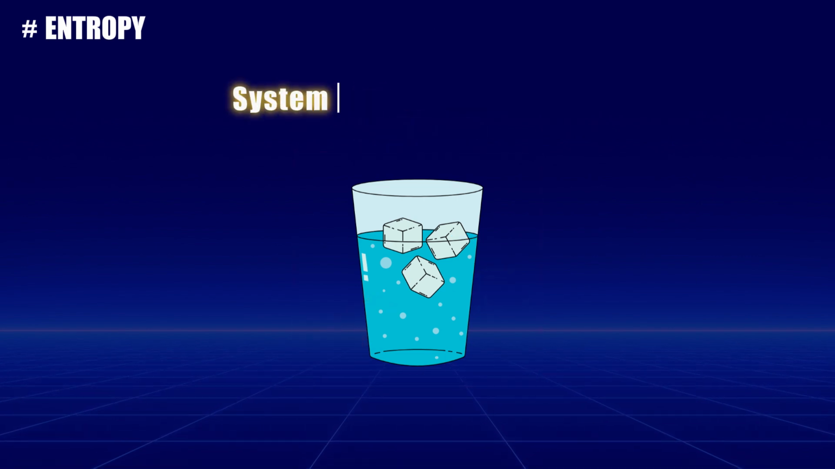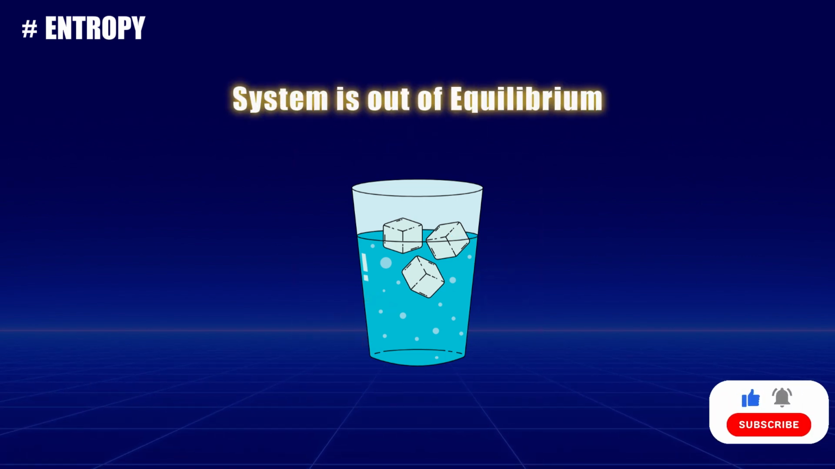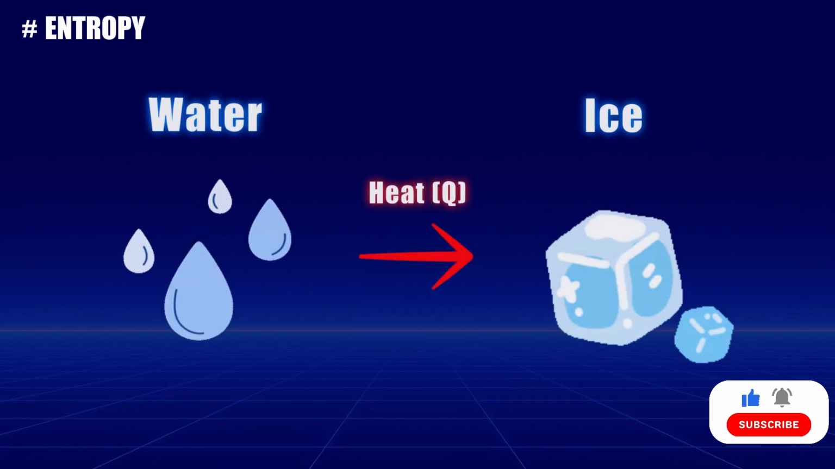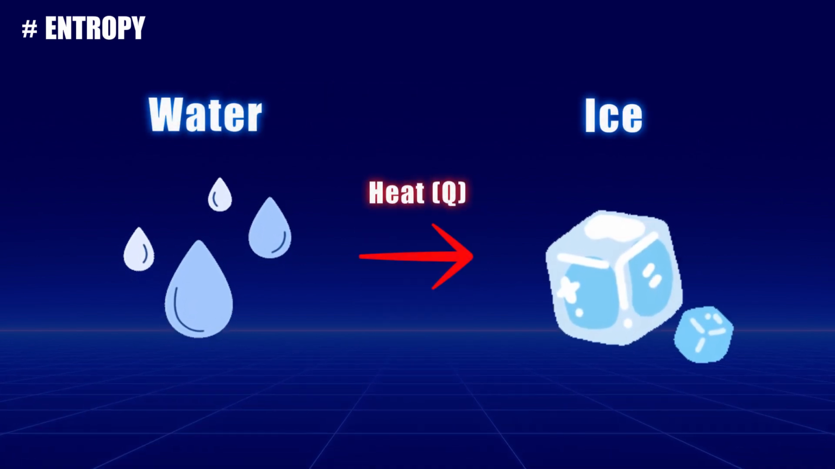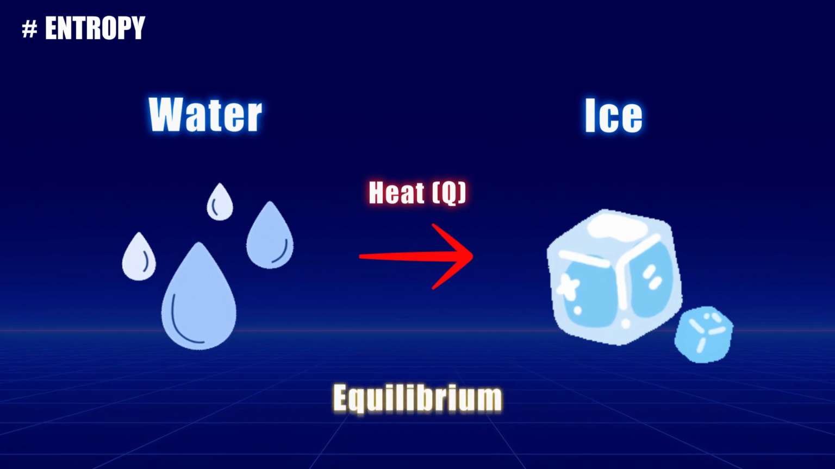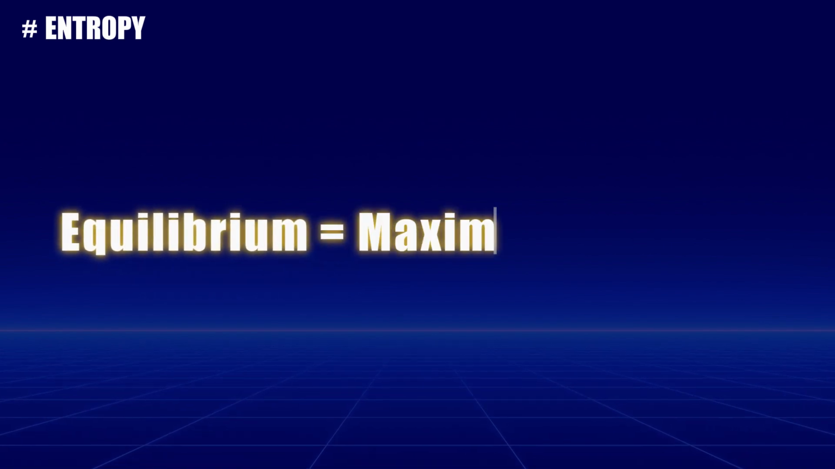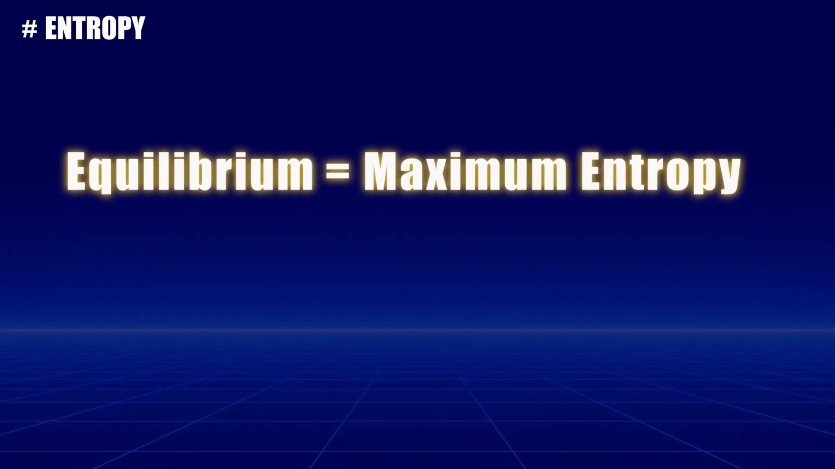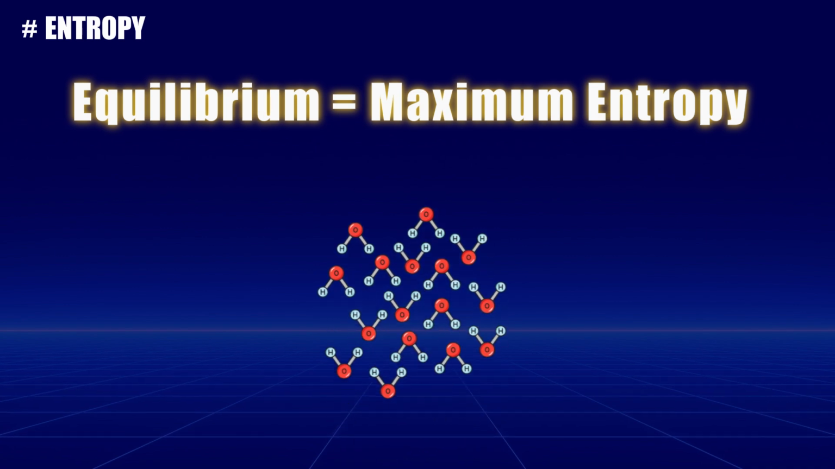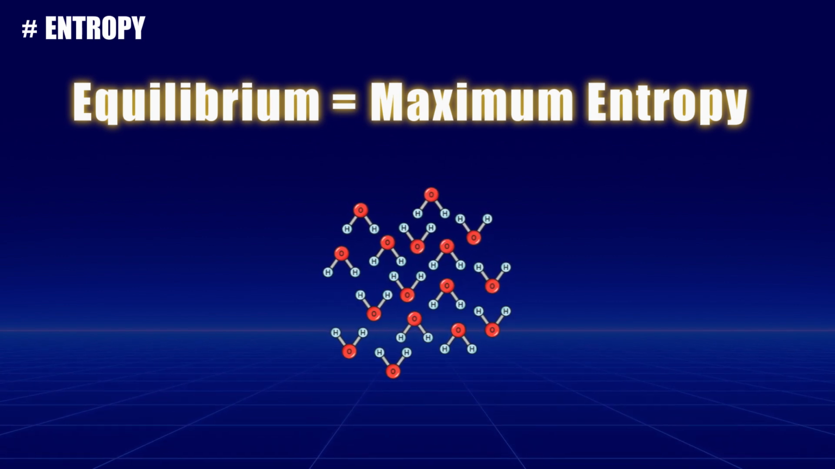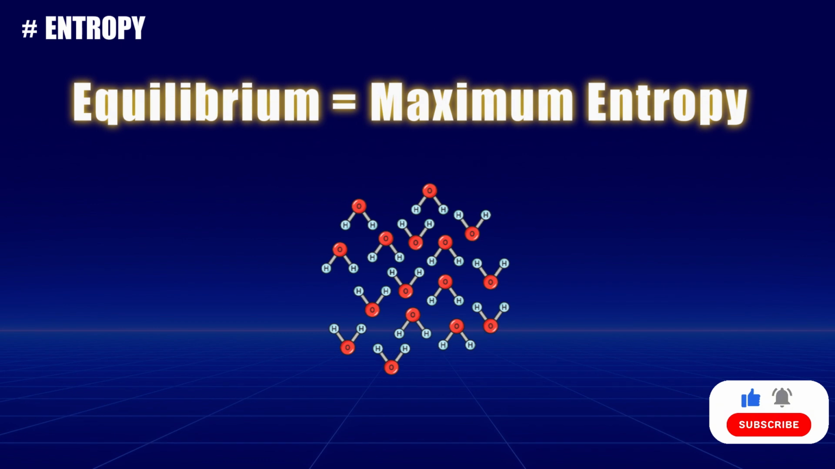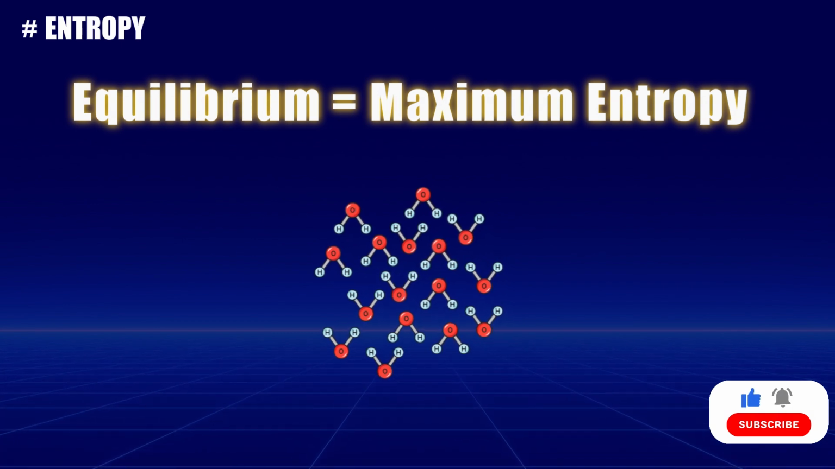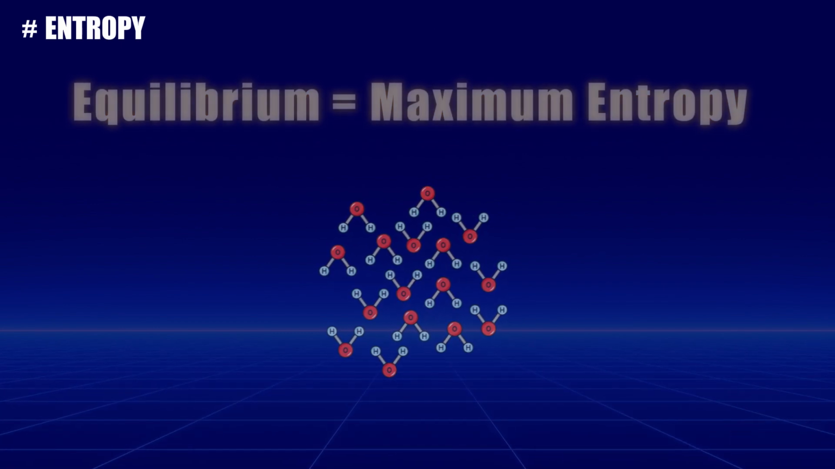In our ice-water system, the system starts out of equilibrium, with heat flowing from the liquid water to the ice. Once all the ice melts, the system reaches equilibrium. But equilibrium doesn't mean that the system becomes more orderly. In fact, it corresponds to a state of maximum entropy. At equilibrium, the molecules in the system have the highest number of possible configurations, with energy and molecular arrangement distributed as randomly and evenly as possible. Thus, an equilibrium system often has the maximum possible entropy.